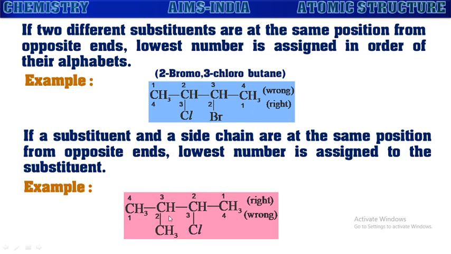A hydrocarbon is given. There is one alkyl group and one substituent, the chloro group. Both are in the same position from both the ends. Now priority is given to the substituent, and the carbon with this substituent should get the lowest possible number. Then numbering from right to left is correct for this compound, by which it is getting the lowest number 2. So its name becomes 2-chloro-3-methyl butane.